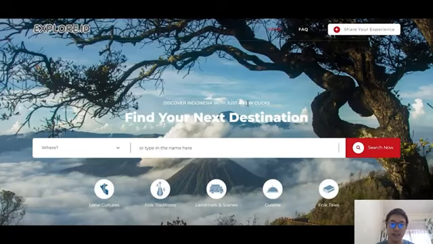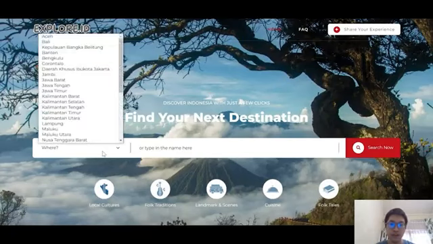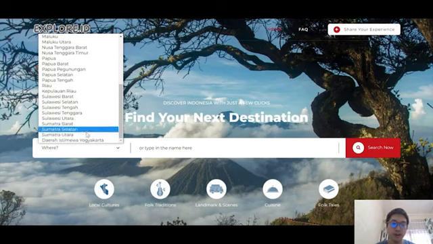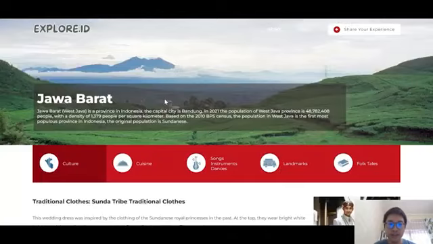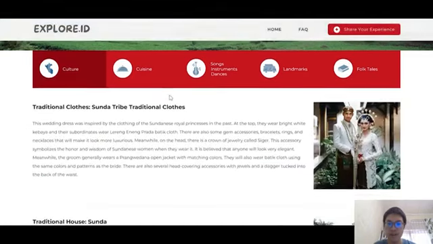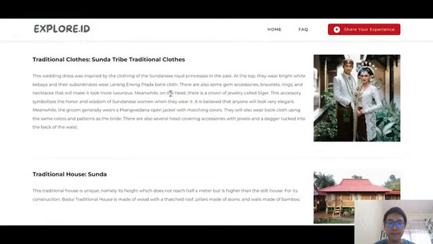For the next part, if we know what province we are looking for, we can just use the drop-down menu available on the right side of the search box to select which province we would like to learn more about. For instance, I'm looking to learn more about the Jawa Barat province, so we can just click on that and the website will automatically redirect us to the content page of Jawa Barat.